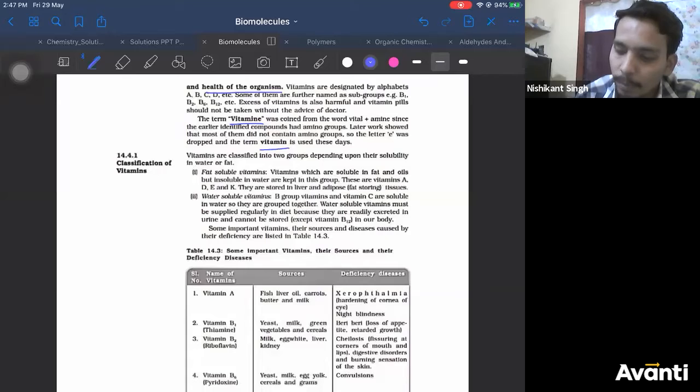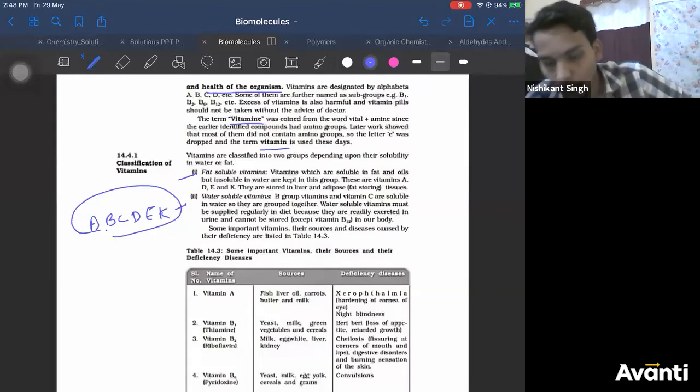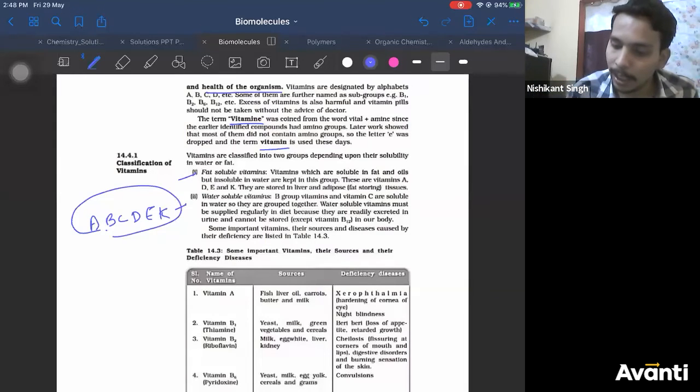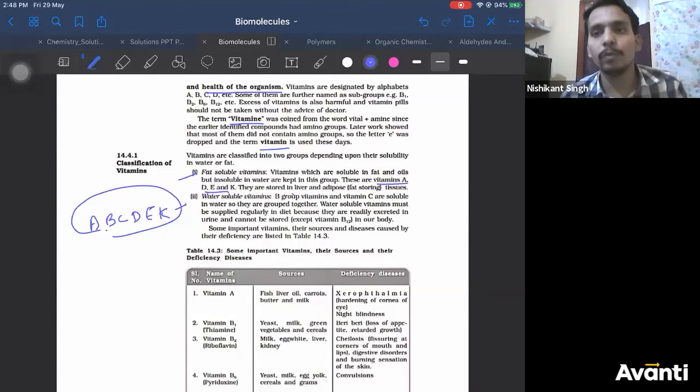There are two types, fat soluble and water soluble. You have A, B, C, D, E, K, six vitamins. Out of these, the fat soluble ones are A, D, E, K. They are stored in the liver and adipose tissue where fat is stored. And the water soluble vitamins are B and C.